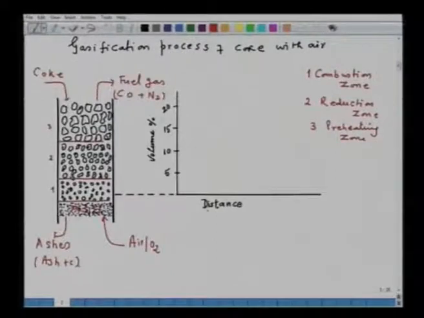Now, if you want to represent the volume percent of the gases which are utilizing, so what I do it now, this is a combustion zone which is, if I put at 0 here, and this height of the bed if I take as h, then what I do, this distance, this height of the reactor I am representing on the x axis. So, I put here as 0 and here somewhere is h. So, I will just close down.